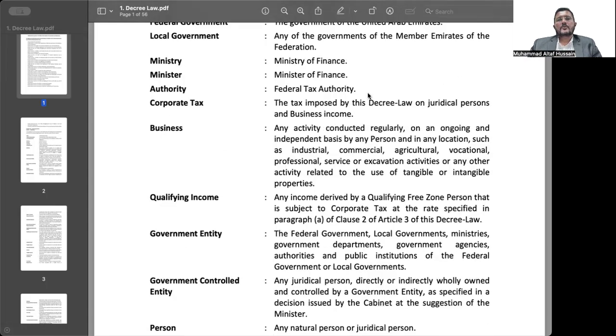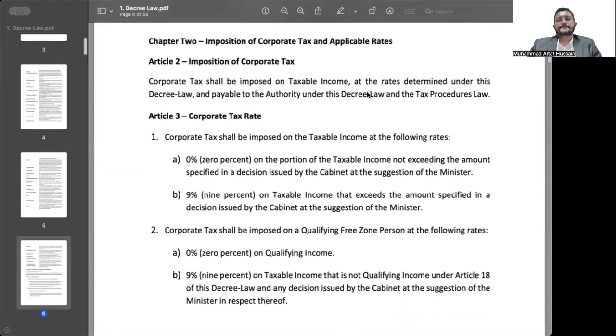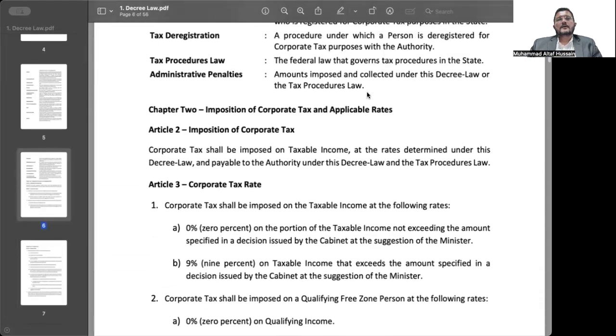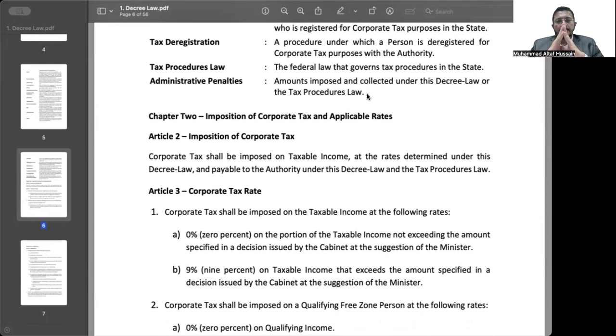So let me take you directly to Article 2, which is imposition of corporate tax. Now it's going to be a very interesting session. Why do I say that? I want to take you down into the breakdown of the provisions or the articles that are written in the law in a bit more articulate manner.